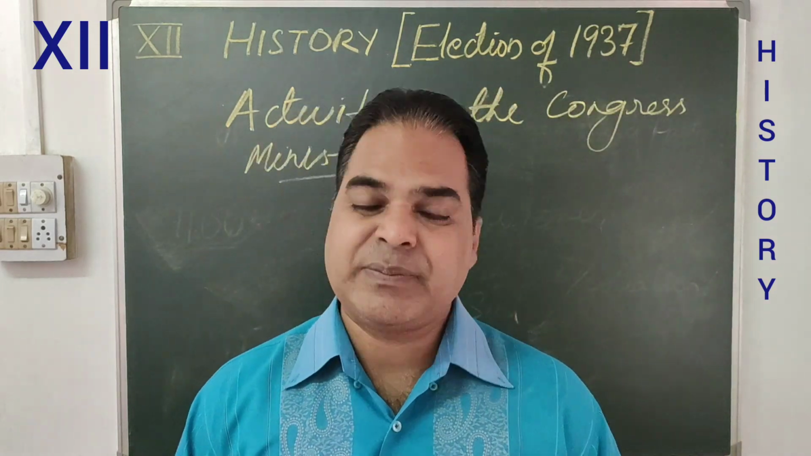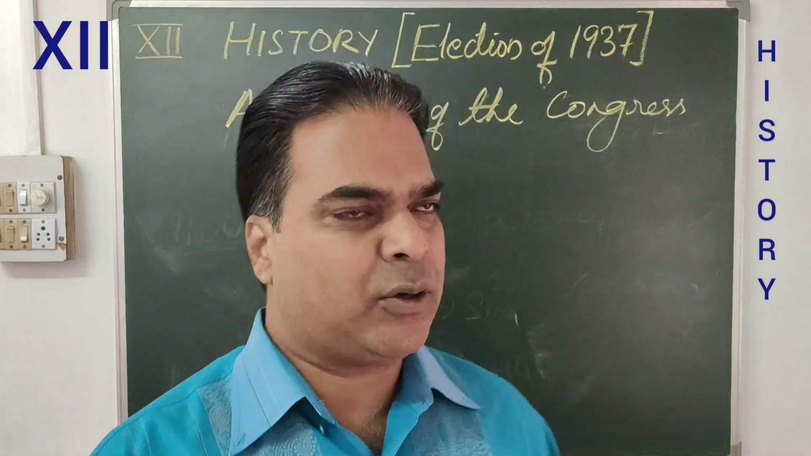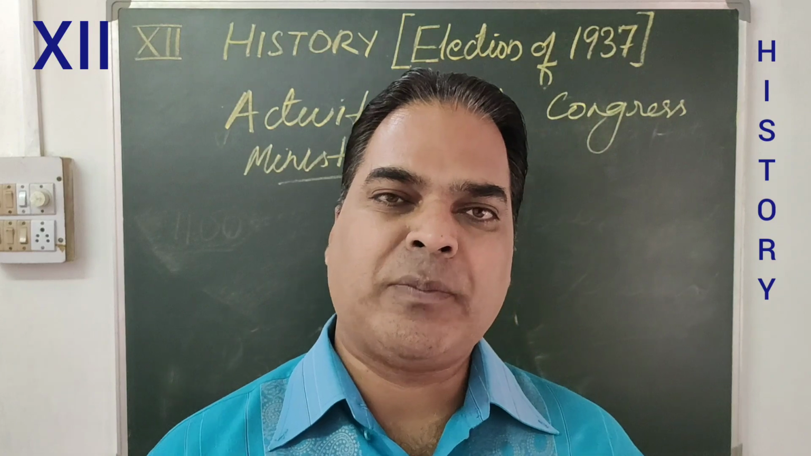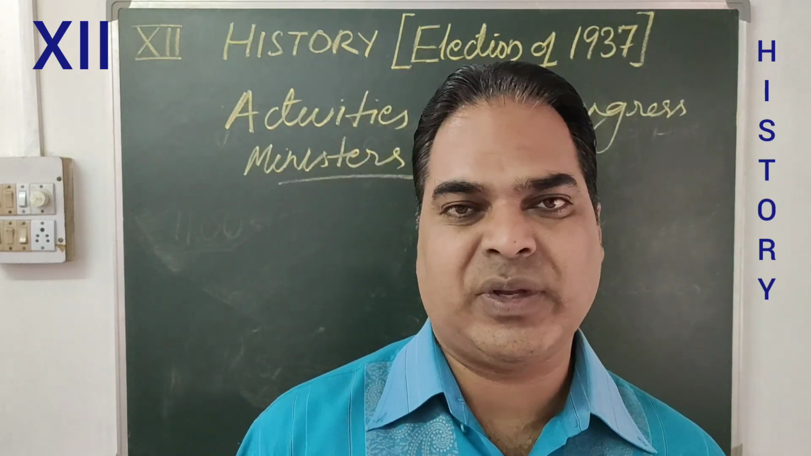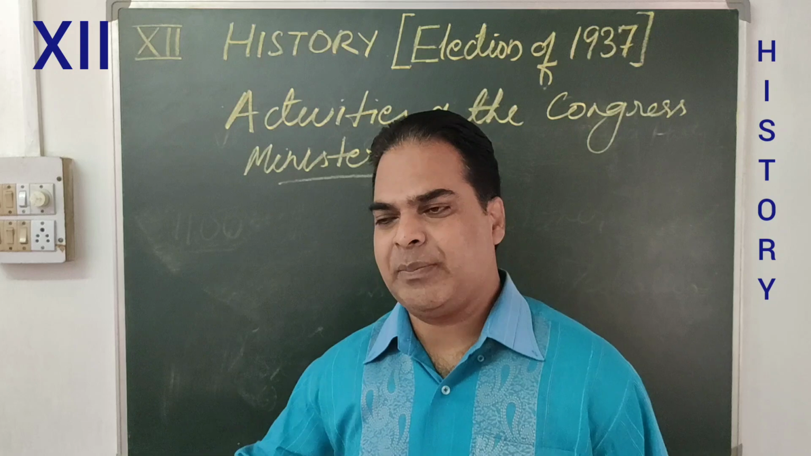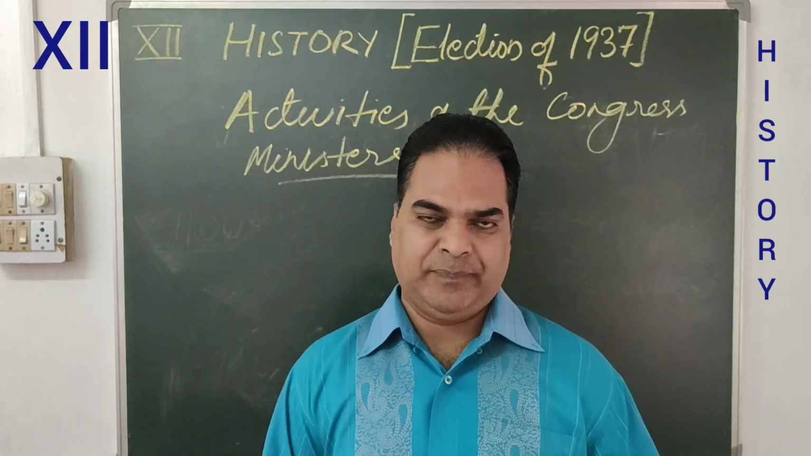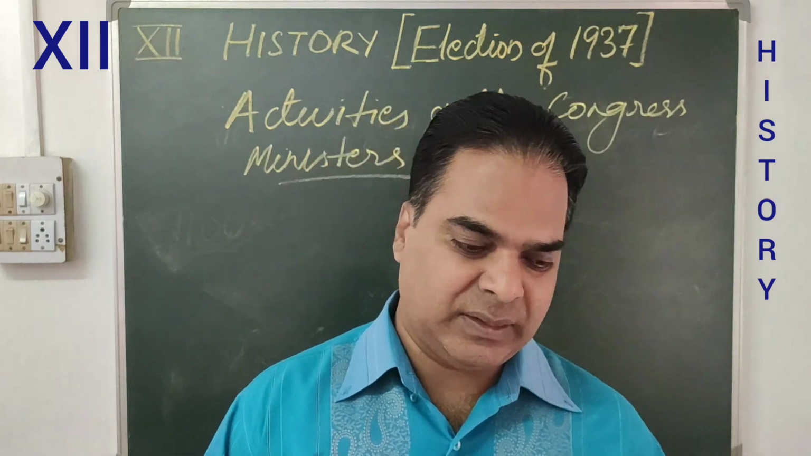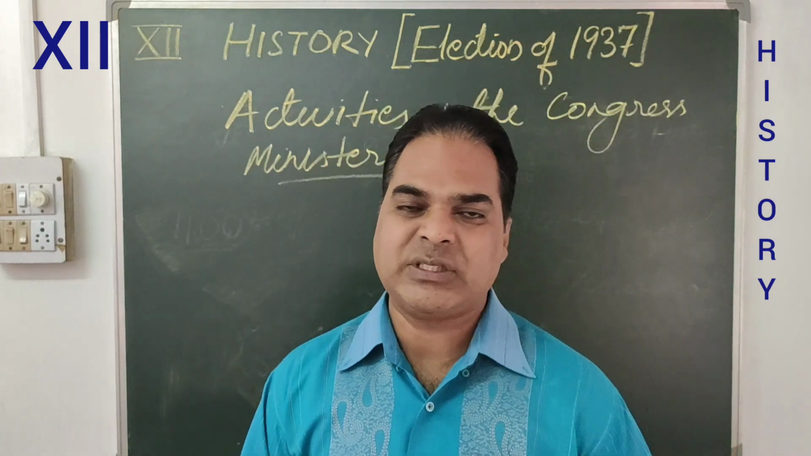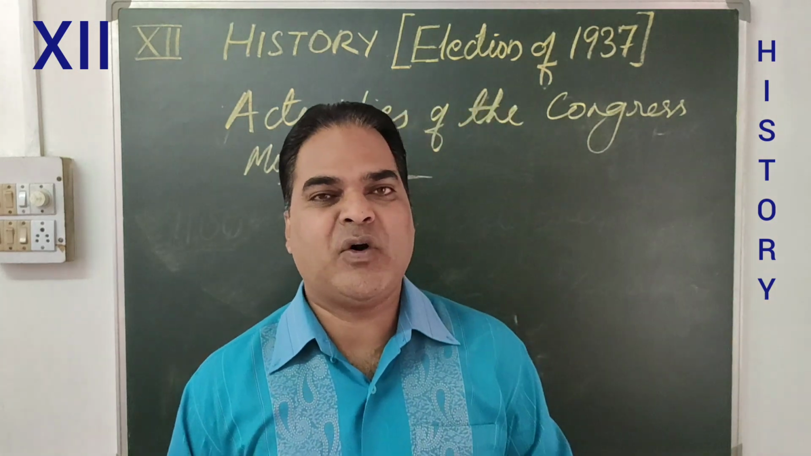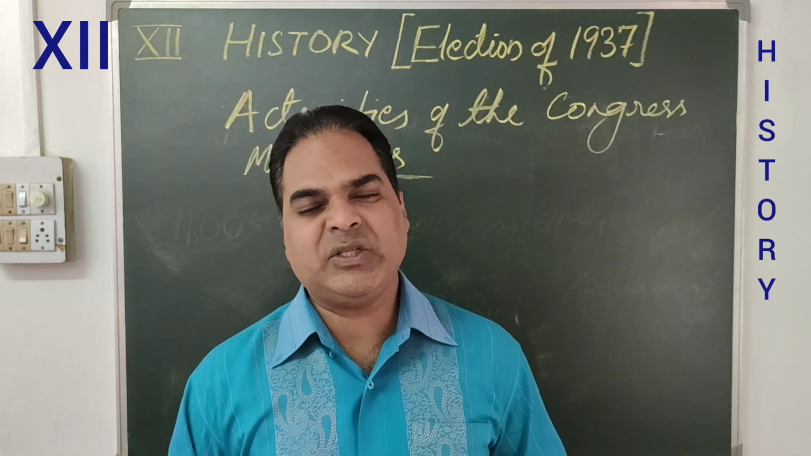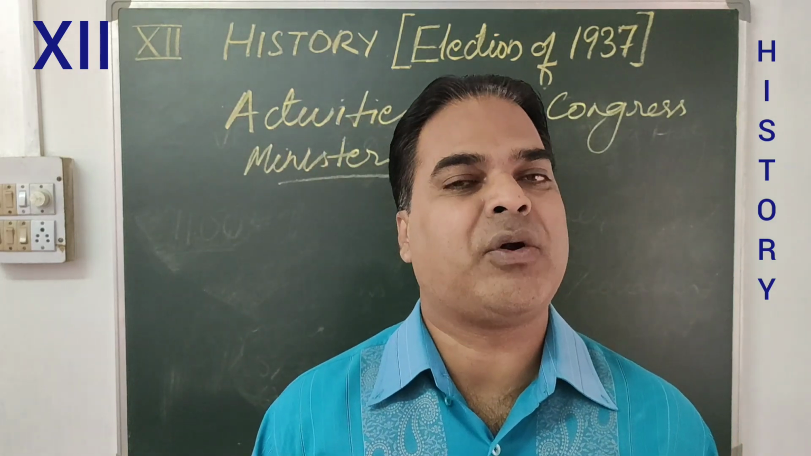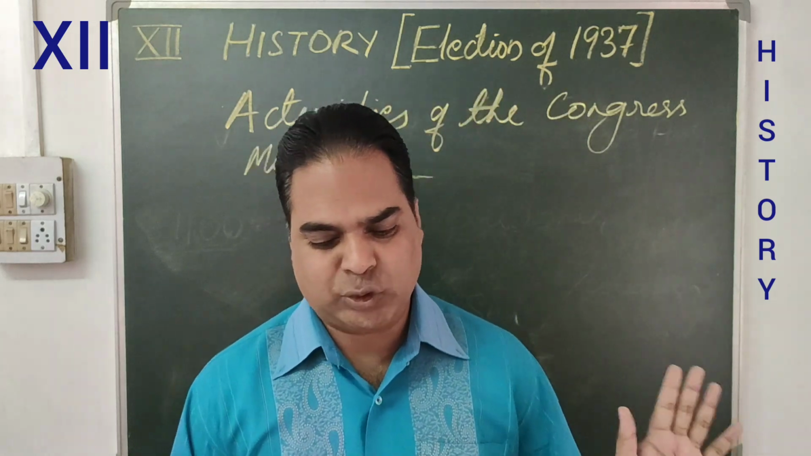The next one, suspension order. These are the Congress ministers' activities. The suspension orders on political parties and similar organizations were revoked. That means many of the political parties were suspended, and those suspension orders were revoked. Revoked means withdrawn. Okay, so they managed to do so.